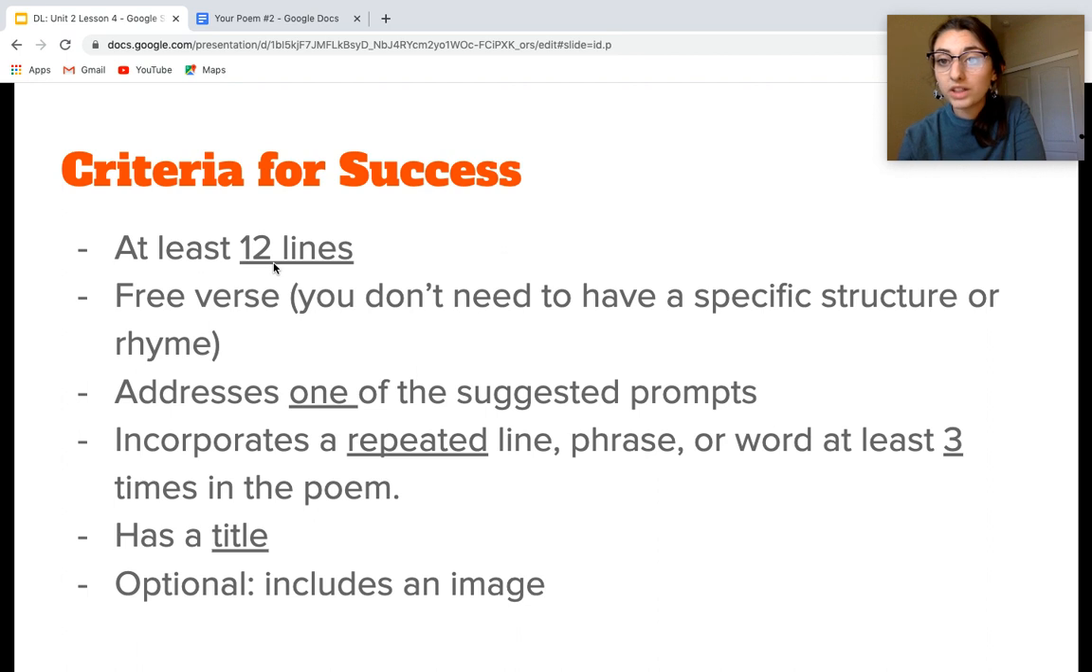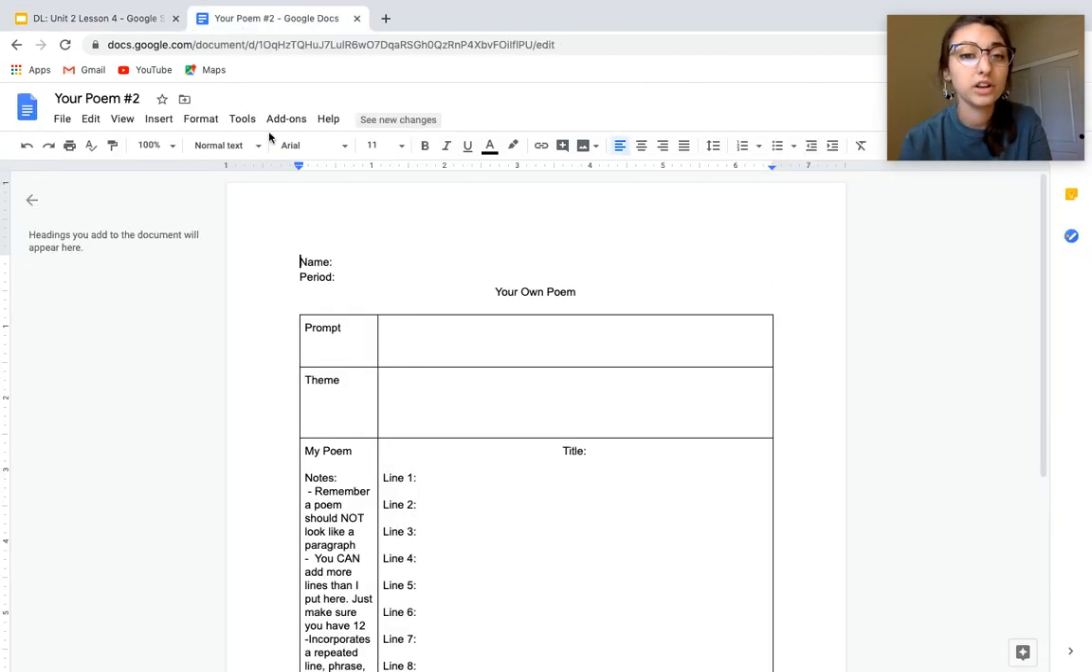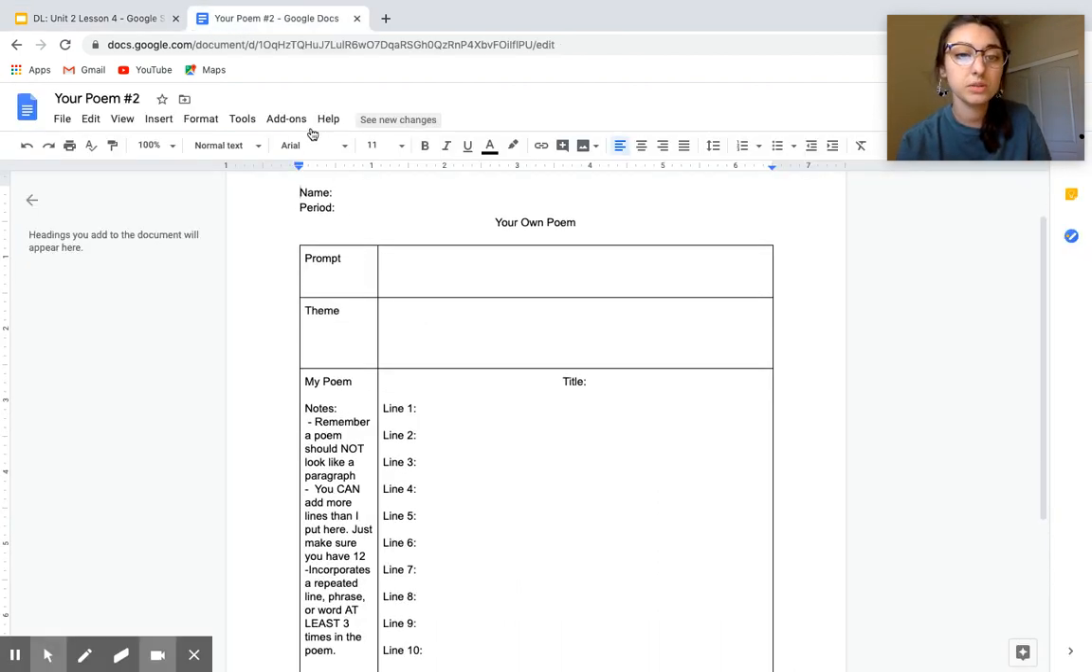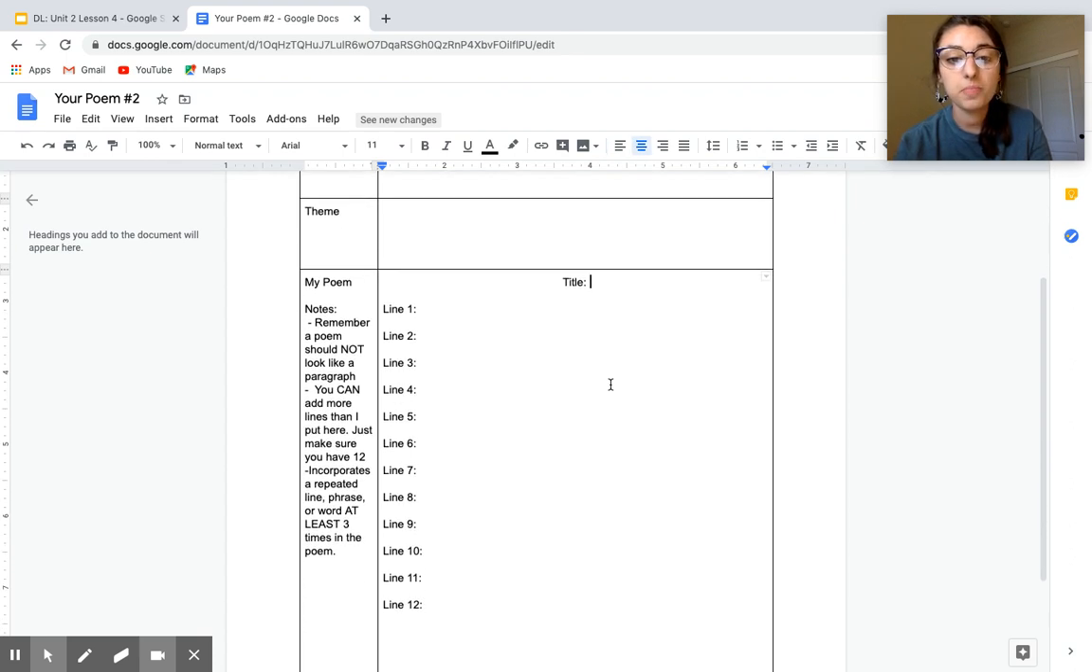So let me show you what the Google Doc looks like. It's really similar to what you did last time. So you're gonna put your name in the period, your own poem. So you're gonna write down what prompt you chose, what you think the theme of your poem is. Here's where you're gonna write your title of your poem. And then here's where you're gonna write each of the lines.